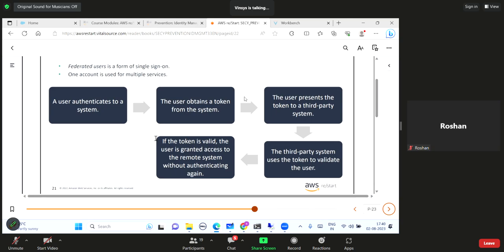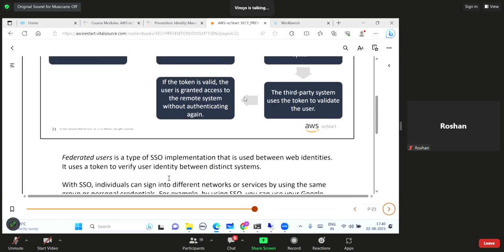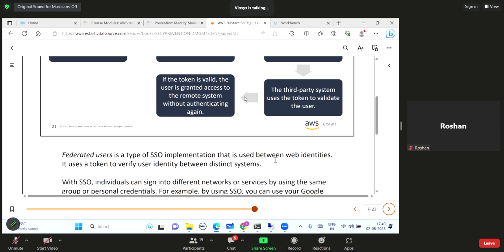So beneath the scene, this process works like this. Federated user is a type of SSO implementation that is used between web identities. It uses a token to verify user identity before distinct systems. So I will get a token, and this is all happening beneath the scene. You are not going to see that token manually or something, right? So when I use that Facebook option, I am actually authenticating with Facebook, and then Facebook is going to provide me the session token. Yes, Lucky, perfectly correct. JWT token. So it is the same thing.